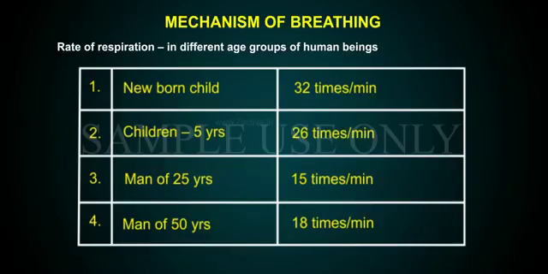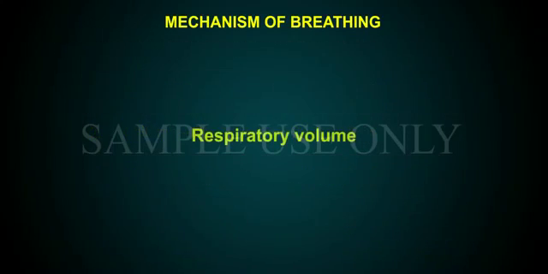Rate of respiration in different age groups of human beings. 1. Newborn child, 32 times per minute. 2. Children up to the age of 5 years, 26 times per minute. 3. Man of 25 years, 15 times per minute. 4. Man of 50 years, 18 times per minute.